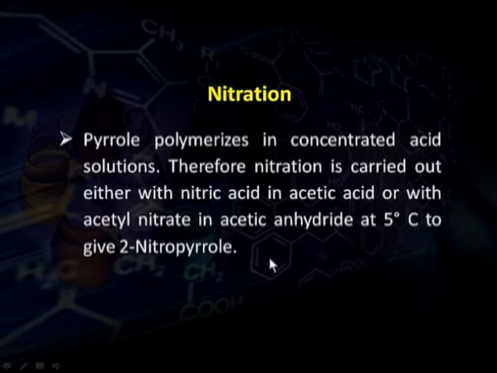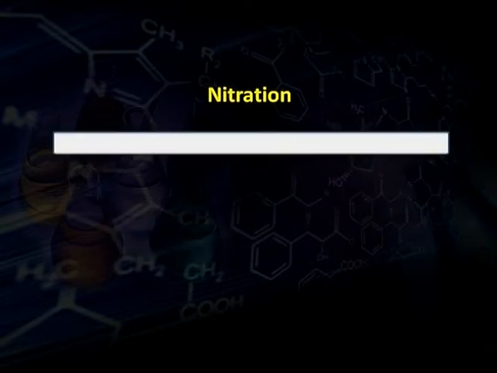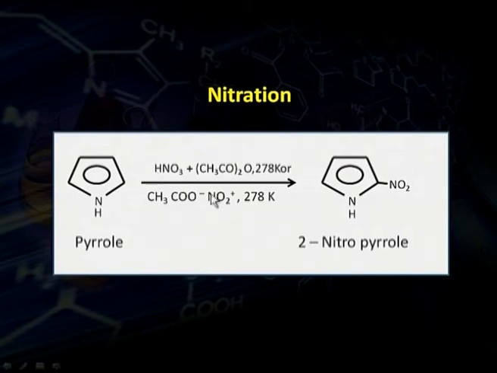And as we have seen that 2 position is the preferred position for substitution, we get 2-nitropyrrole. This is the reaction that pyrrole, when treated with either nitric acid, a mixture of nitric acid and acetic anhydride or acetic acid, at about 5 degrees centigrade, or with acetyl nitrate, 2-nitropyrrole is obtained.